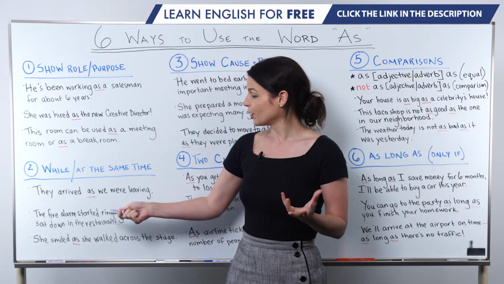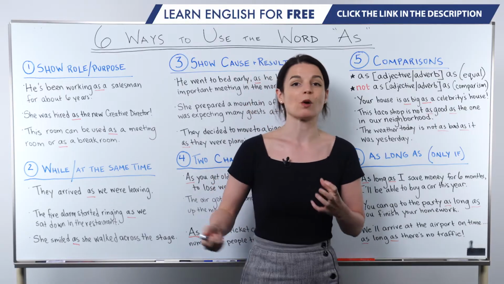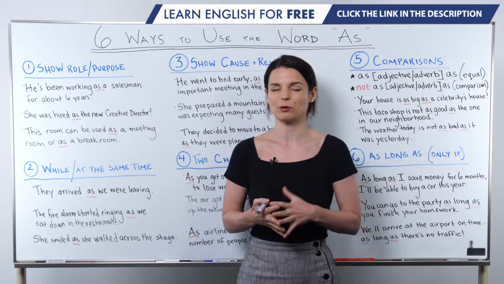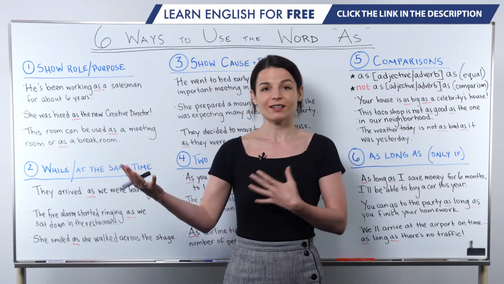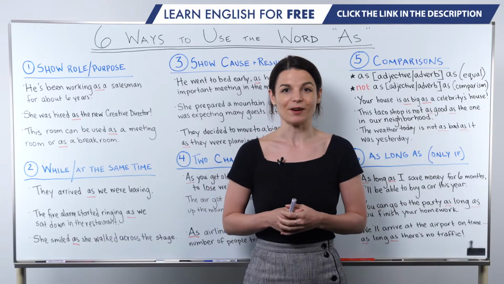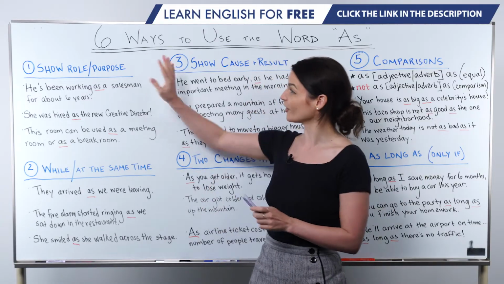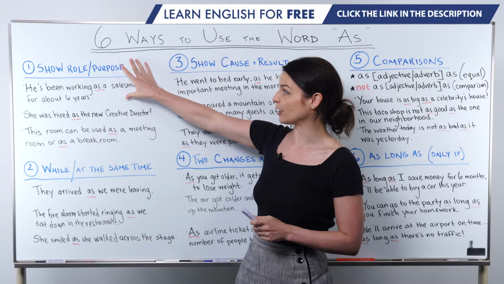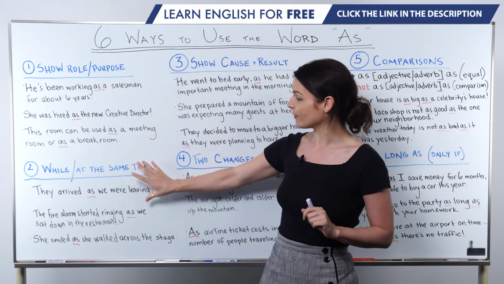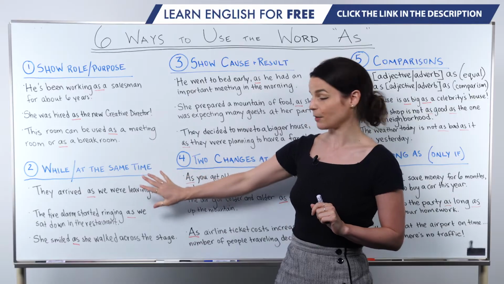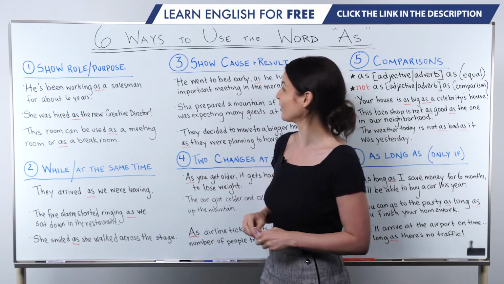So for example, she was smiling while she was walking across the stage. Might sound a little bit more natural. But in this case, I would use as to mean these two things happened at the same time. Okay, great. So we have our first two uses showing the role of someone or the purpose of something. And we have two things happening about the same time.